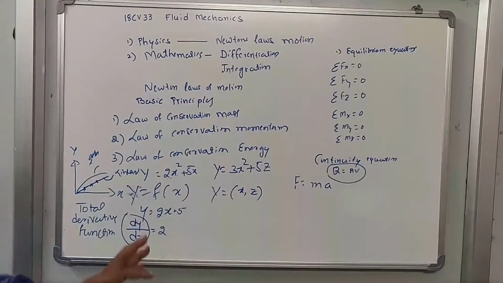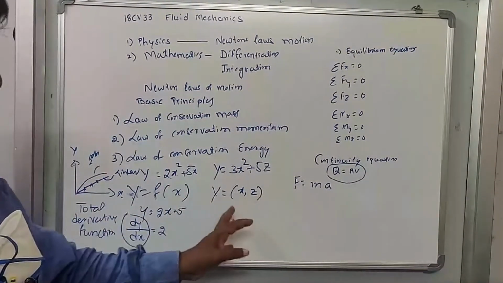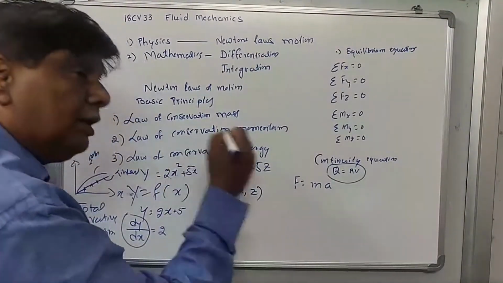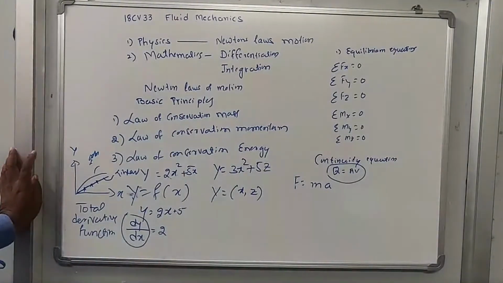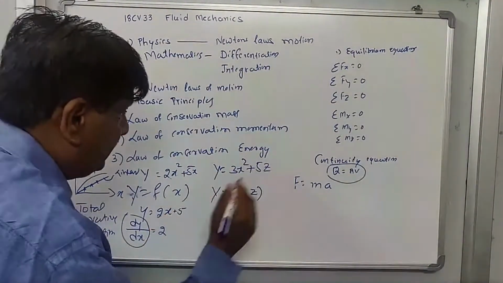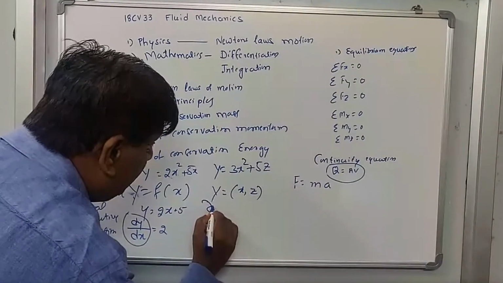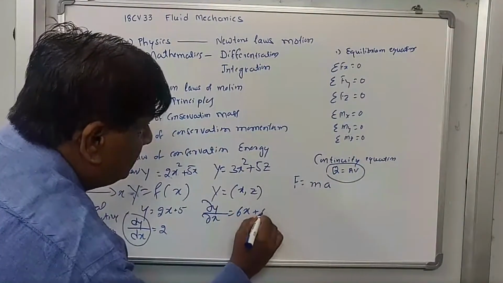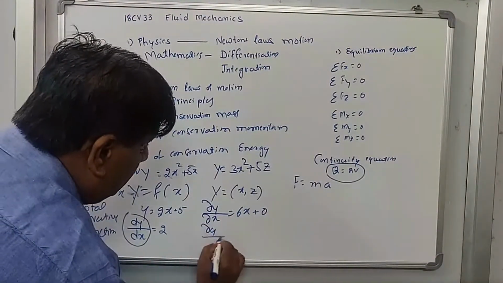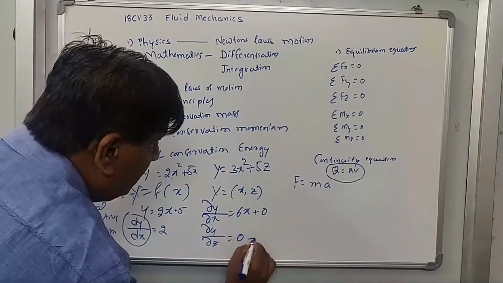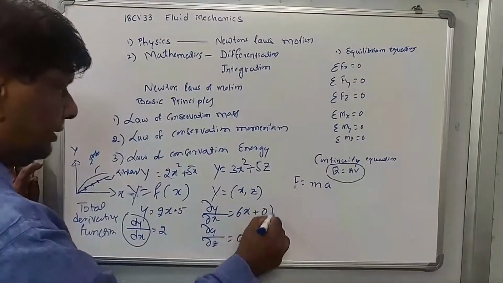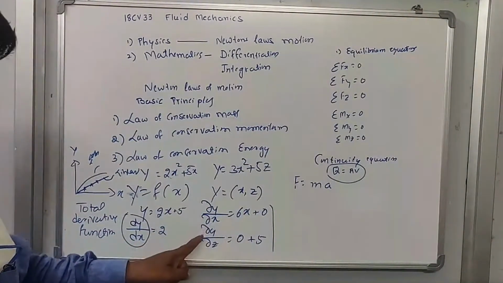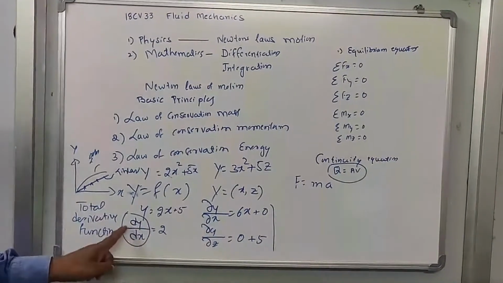Then similarly, if the function is a function of two variables, that is, y is a function of x and z, here, to know the variation of the function with respect to x and z, we take the partial derivative. Del y by del x is equal to 6x plus 0. Then del y by del z is equal to 0 plus 5. So like this we are taking the partial derivative. That is, we are using the symbols del y by del x, del y by del z, and dy by dx.